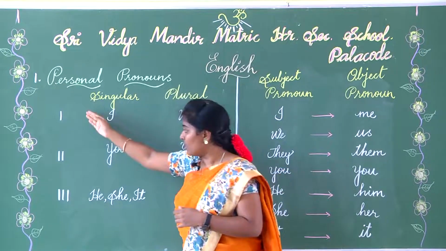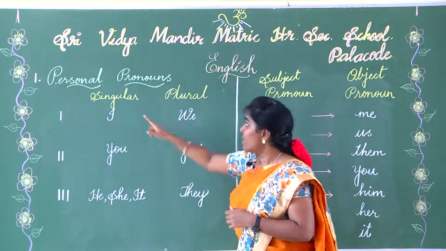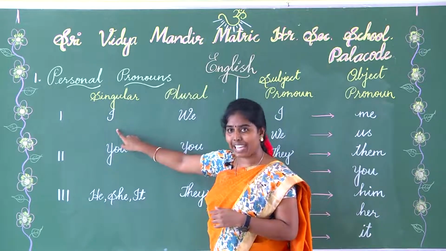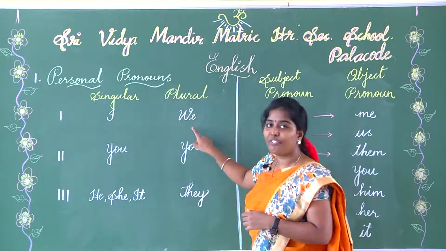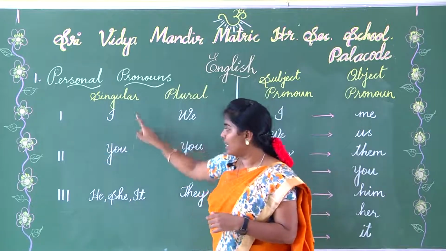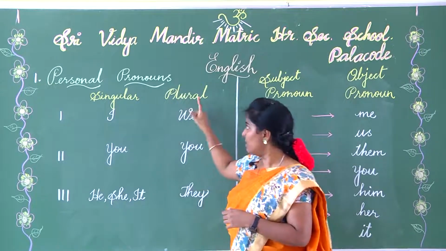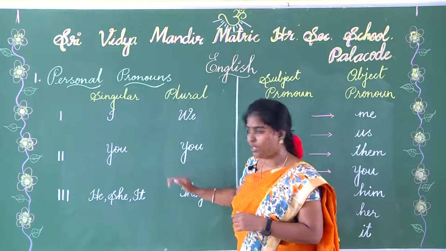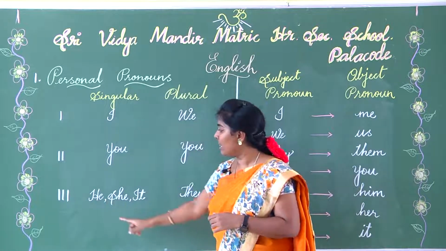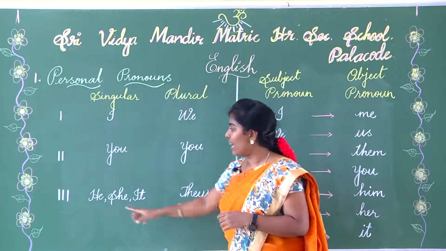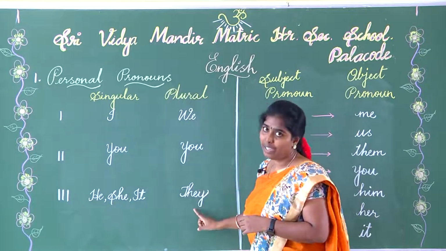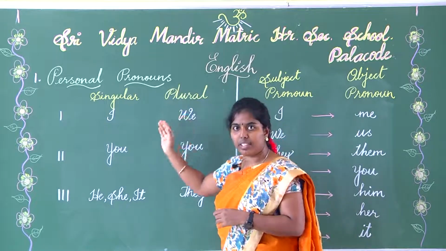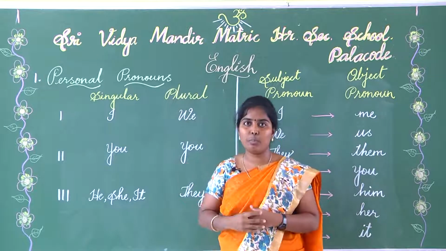First person singular is I, first person plural is we, second person singular is you and second person plural is also you. There is no change for it. Third person singular is he, she, it and third person plural is they. These are the pronouns which are very important.